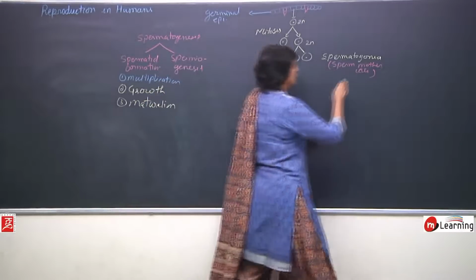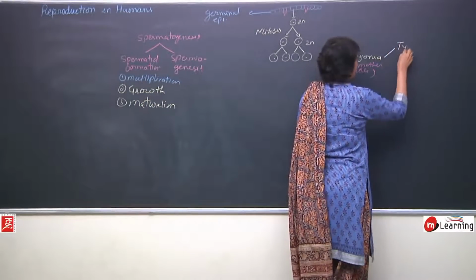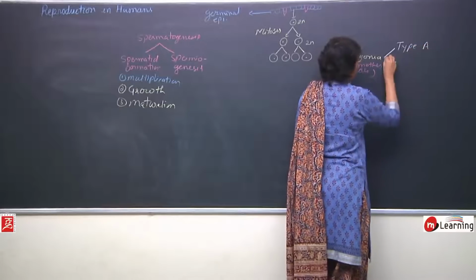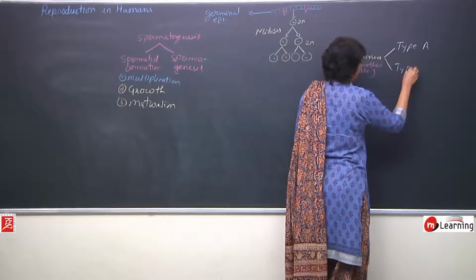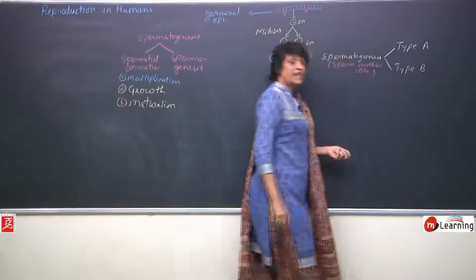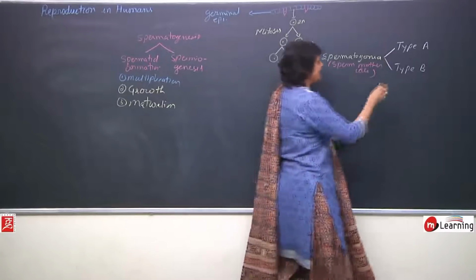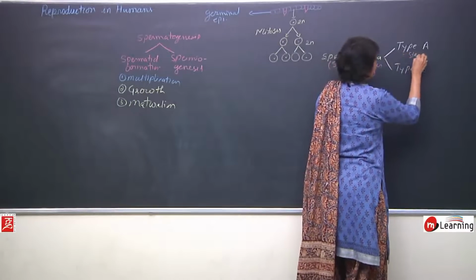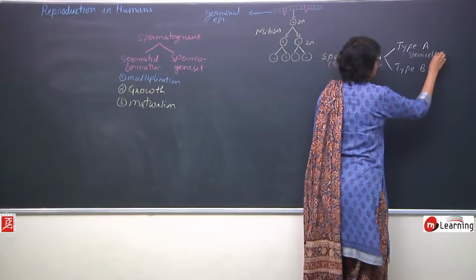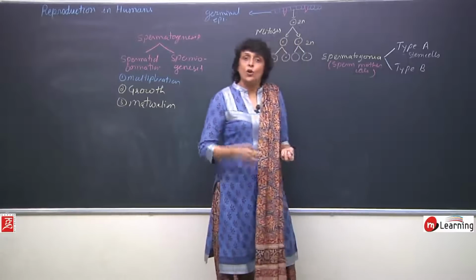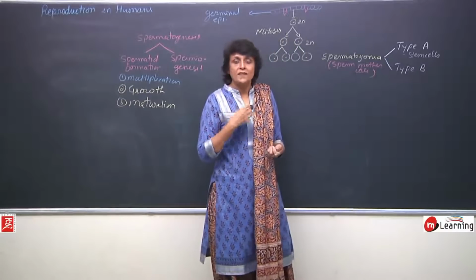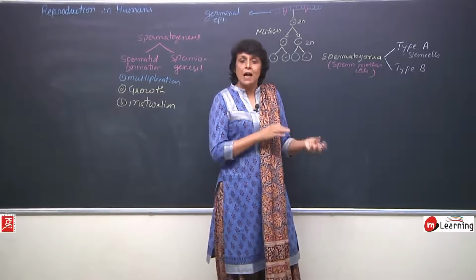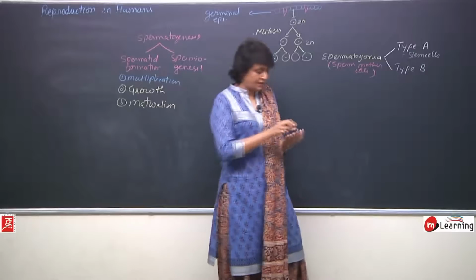They are called type A and type B. Type A act as stem cells and they undergo multiplication. So when they multiply, they will produce again half A and half B type of cells.